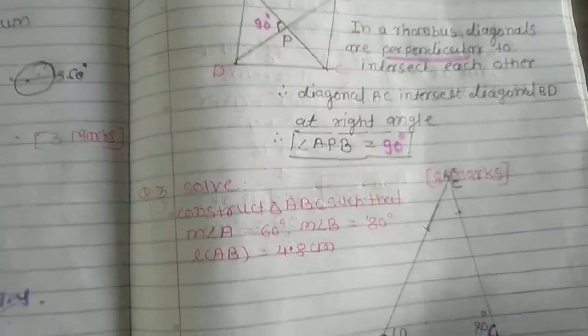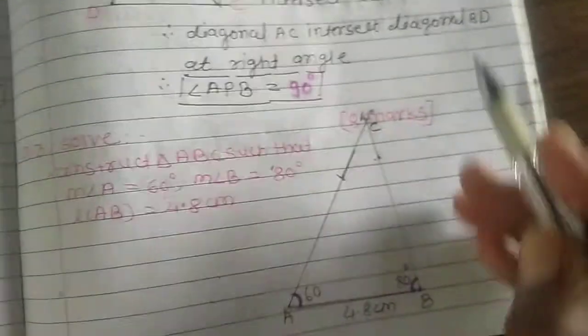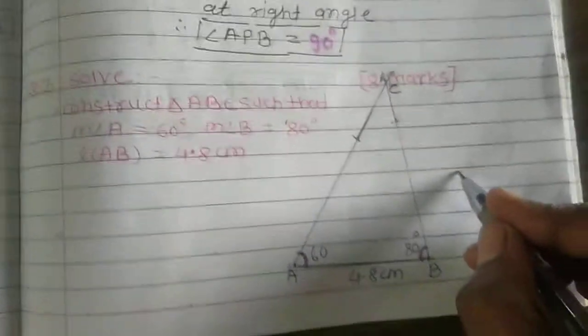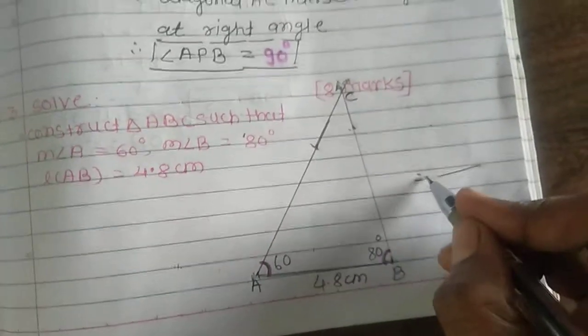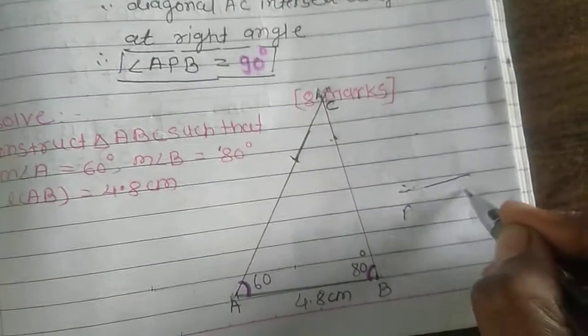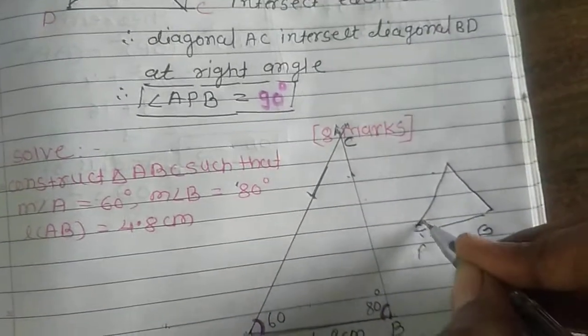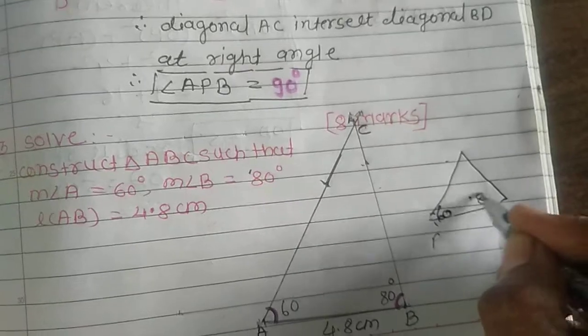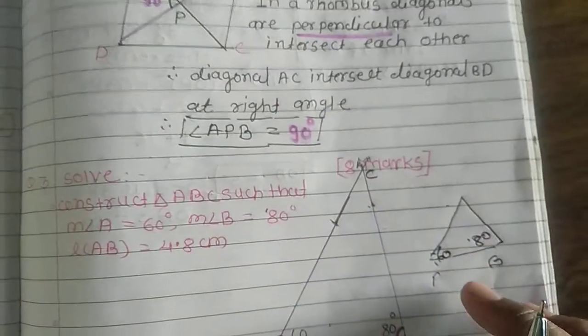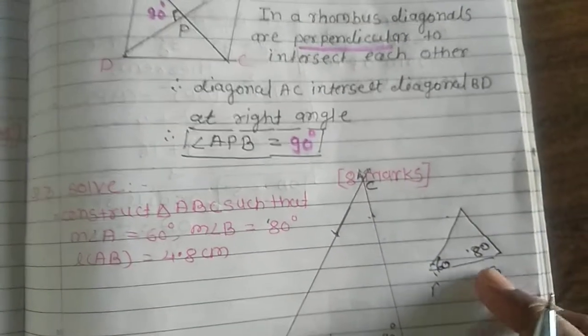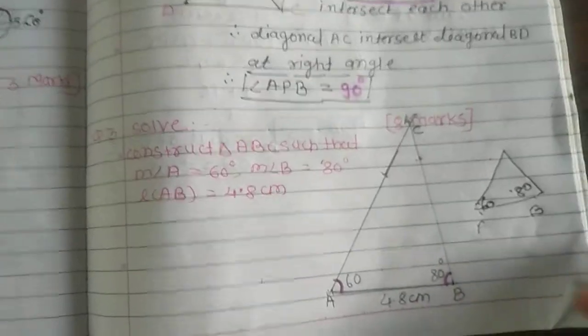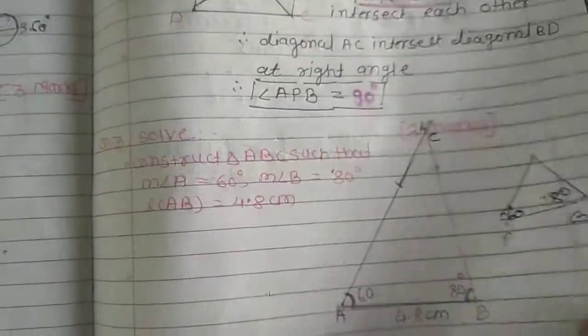Then the next question. So see here, you are making the rough diagram. First of all draw AB. Then you solve that: a 60 degree angle, an 80 degree angle, and using the protector, compass and ruler you construct this diagram.